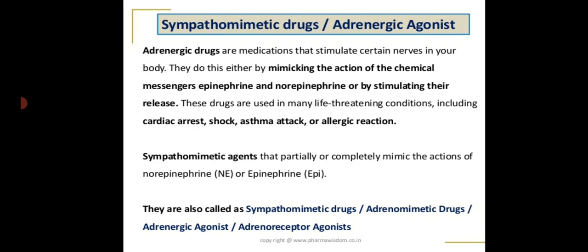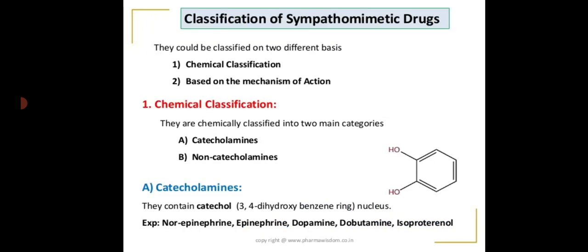Sympathomimetic agents that partially or completely mimic the actions of norepinephrine or epinephrine are also known as the sympathomimetic drugs or the adrenomimetic drugs or the adrenergic agonists or the adrenoreceptor agonists. Coming to the classification of the sympathomimetic drugs, these can be classified into two types based on the chemical classification as well as the mechanism of action.